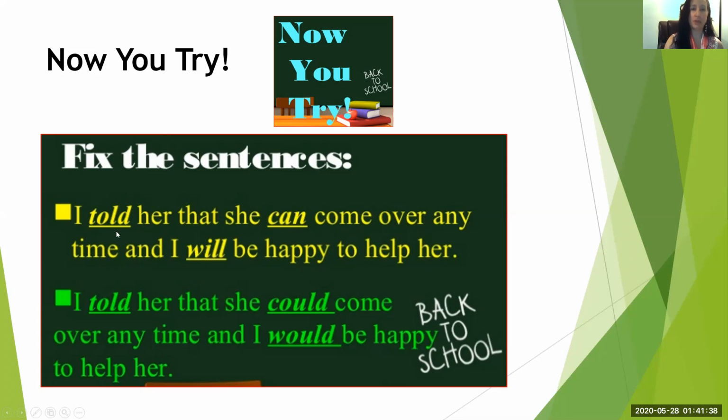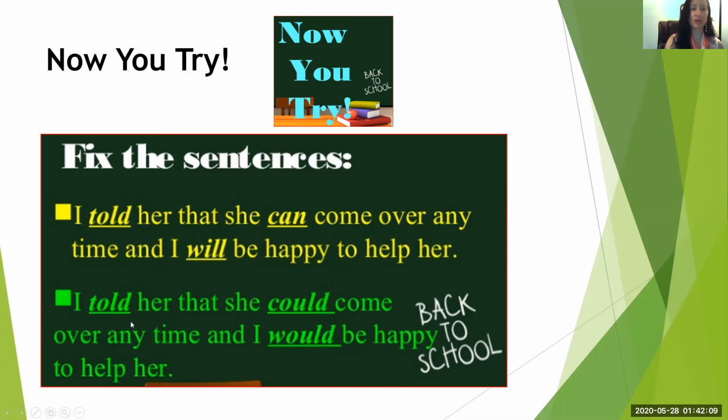Okay, so we're underlining the verbs told, can, and will. This is the past tense, this is the present tense, and this is the future tense. I told her that she could come over anytime and I would be happy to help her.